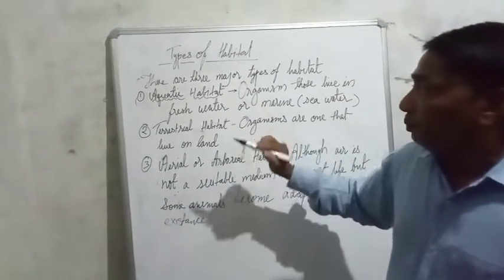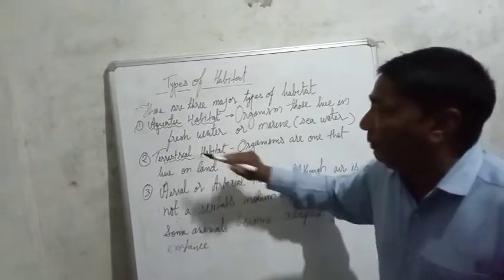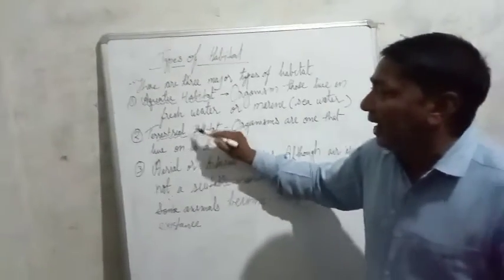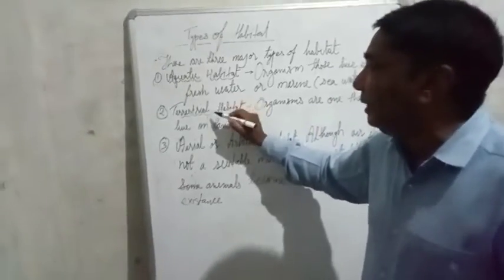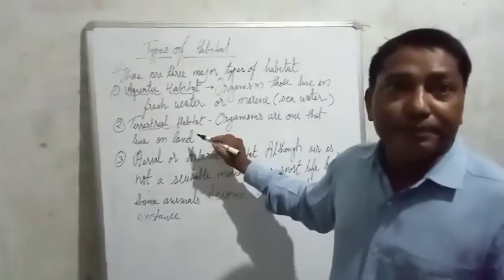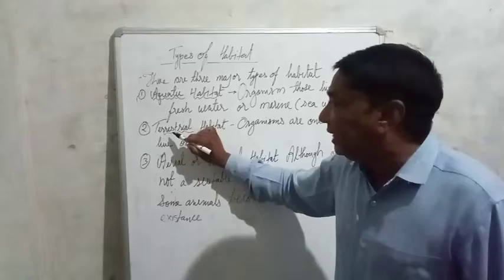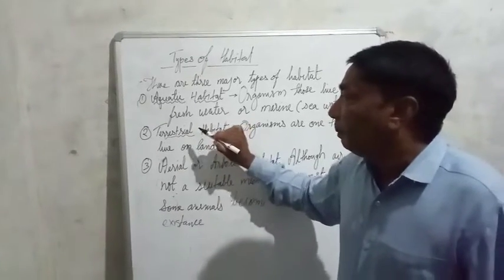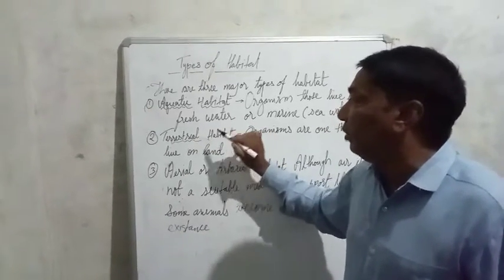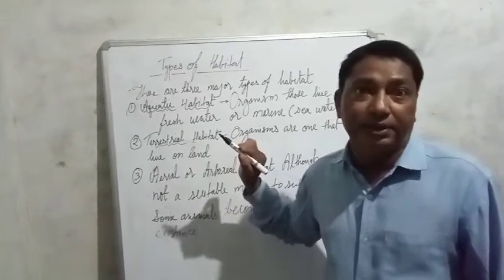Now the second is terrestrial. Terrestrial means land. Habitat means the place where an organism lives. So terrestrial habitat: those animals which live on land are known as terrestrial animals.